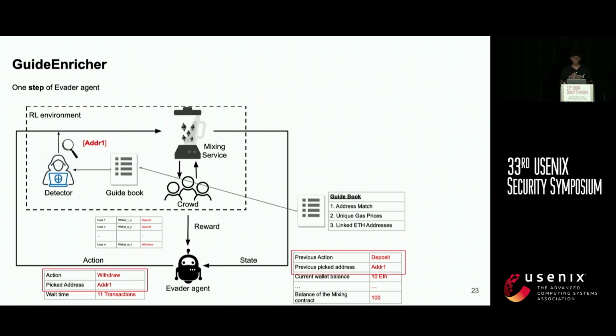Once the detector starts its process, it observes that right now the evader agent tries to perform a withdrawal action using address 1, which was previously used for deposits. This matches the address matching rule in the guidebook, which results in a penalized reward of -1. Likewise, the agent receives plus and minus rewards and keeps doing this process until it comes up with successful evasion strategies to bypass the detector successfully.